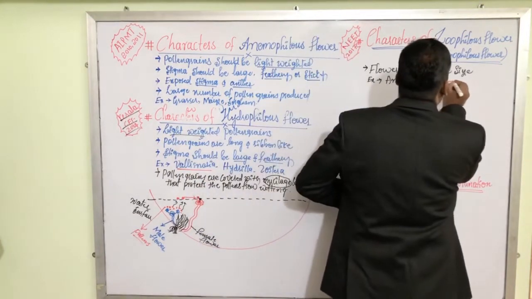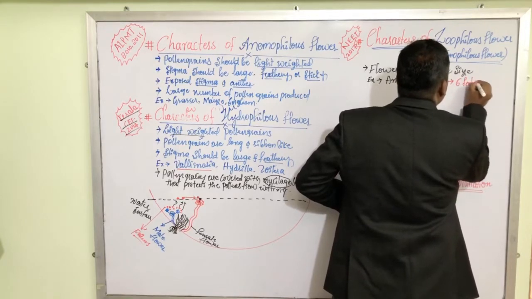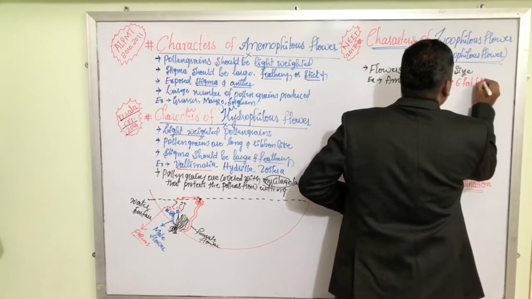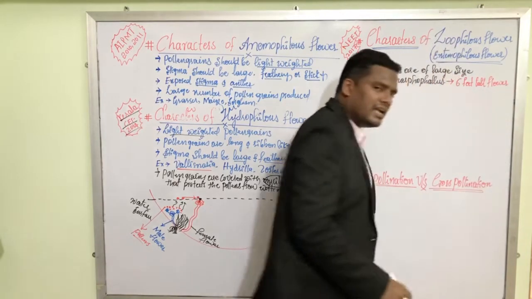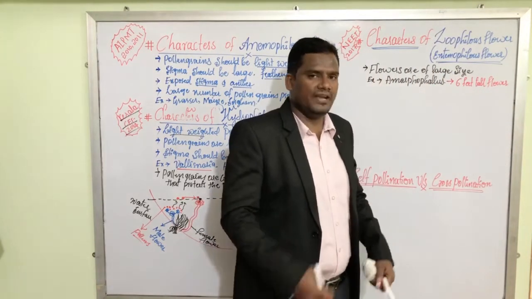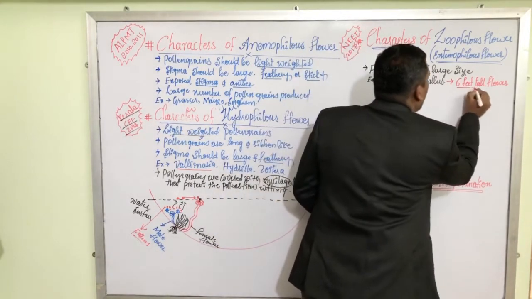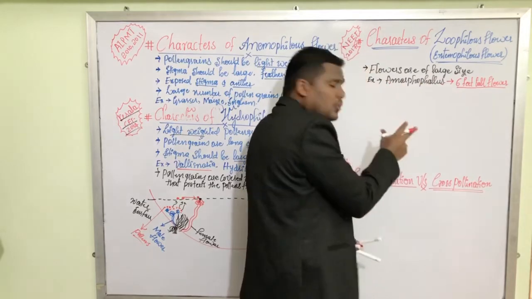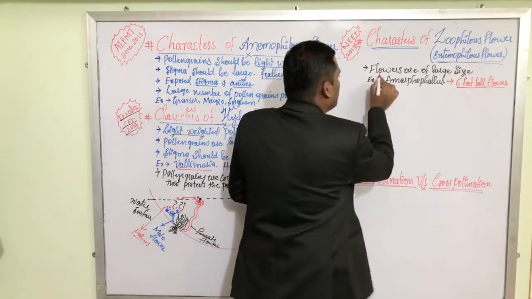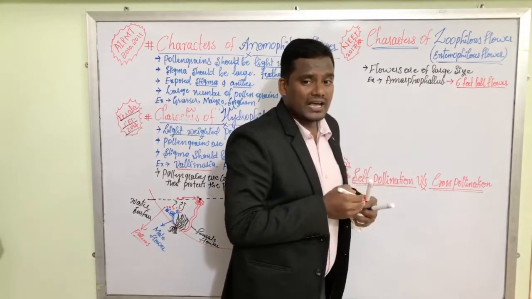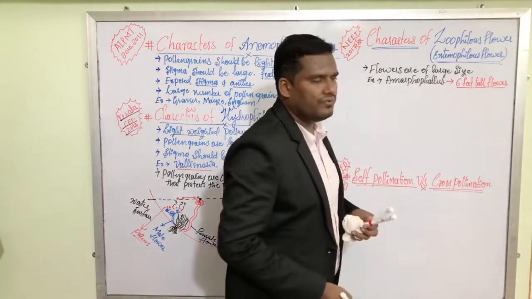It produces an approximately 6 feet tall flower, that means approximately my height. A 6 feet tall flower is being produced by the Amorphophallus plant. The flower should be of large size. It is a very, very important characteristic feature of Zoophilous flowers.